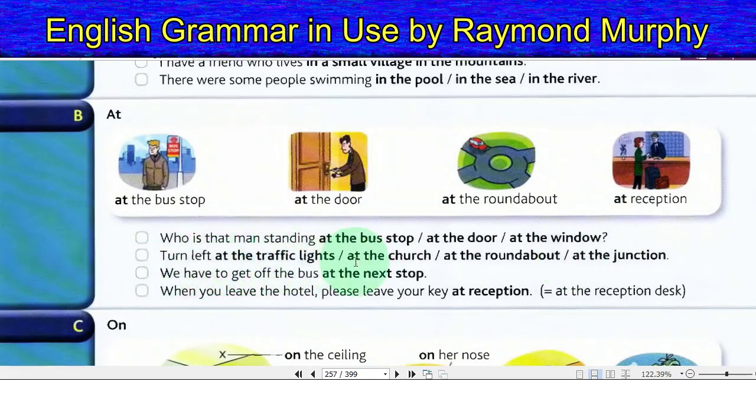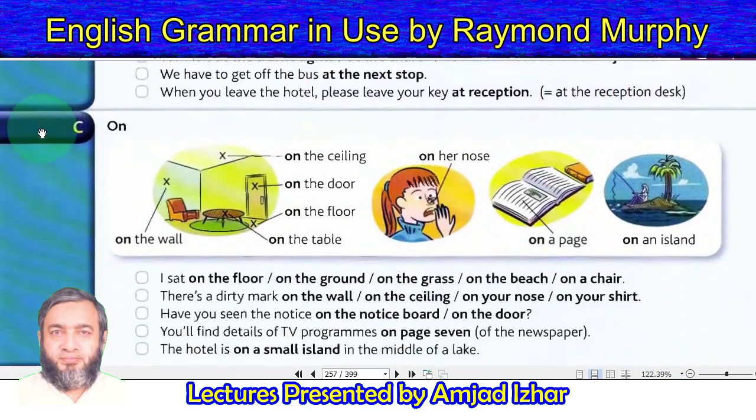Turn left at the traffic lights, at the church, at the roundabout, at the junction. We have to get off the bus at the next stop. When you leave the hotel, please leave your key at reception. At the reception desk.